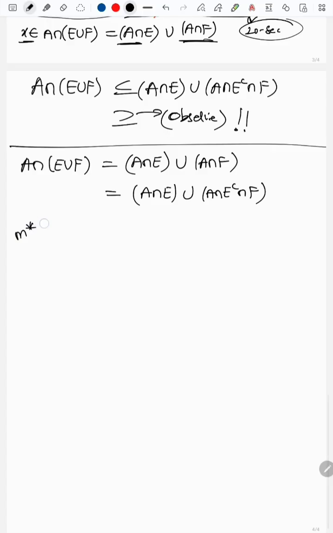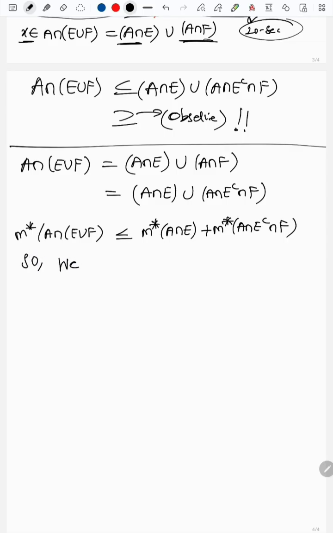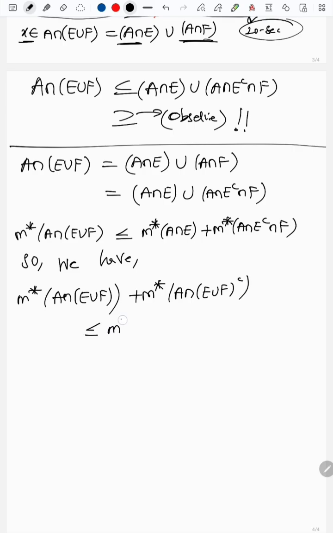If I can write this down, it will be less than or equal to M star of A intersection E plus M star of A intersection E complement intersection F. And so we have M star of A intersection (E union F) plus M star of A intersection (E union F) whole complement, which would be less than or equal to M star of A intersection E plus M star of A intersection E complement intersection F plus M star of A intersection E complement intersection F complement.